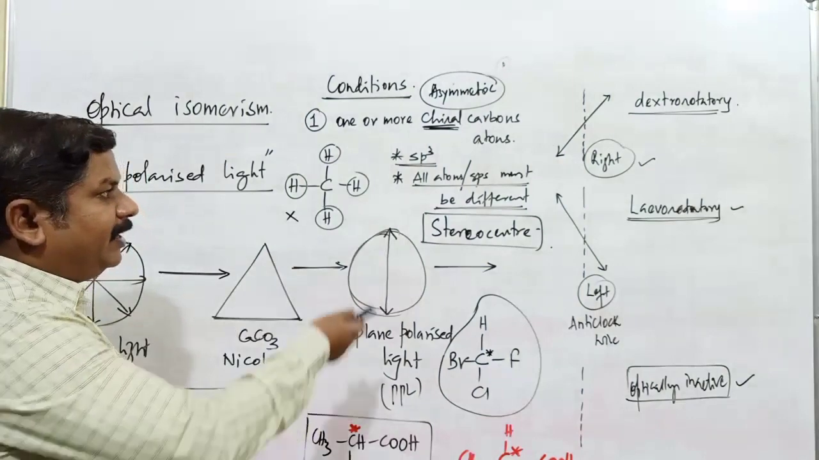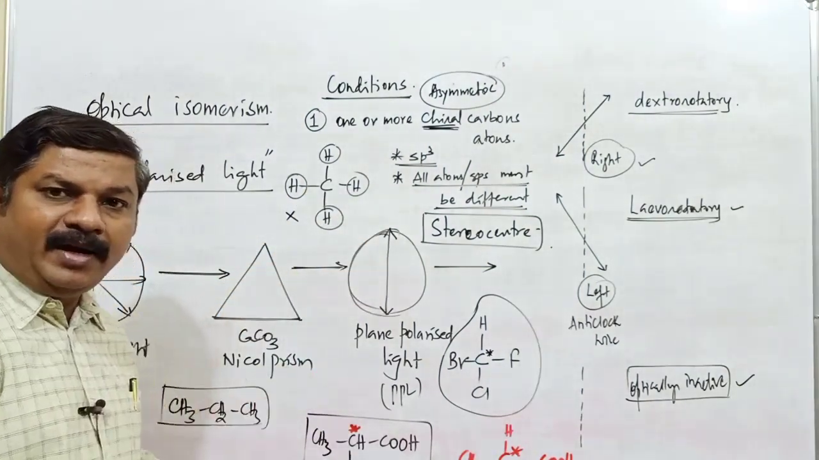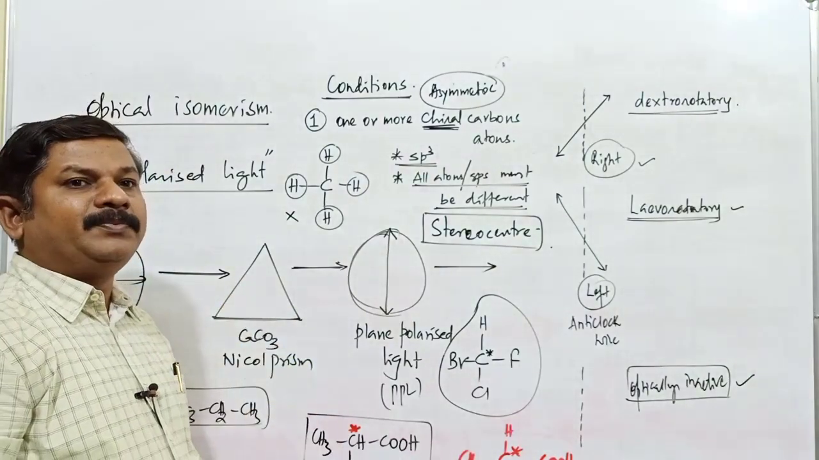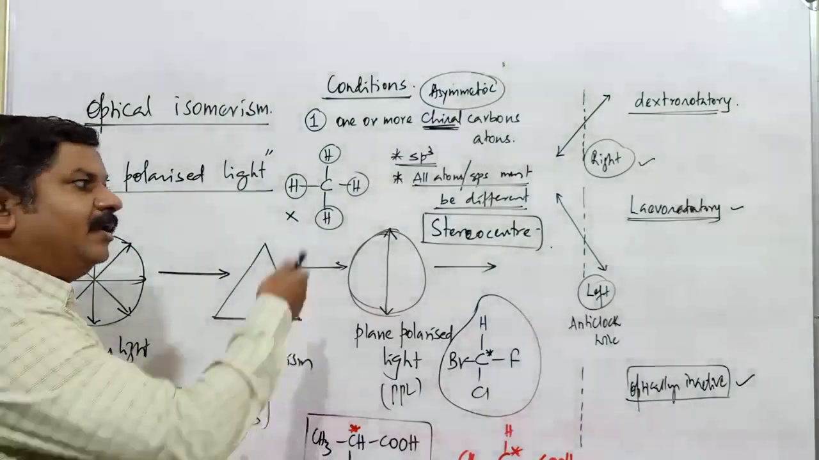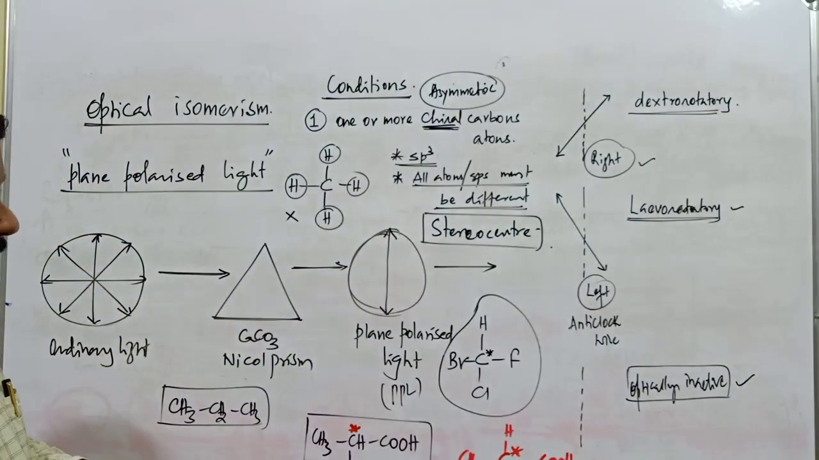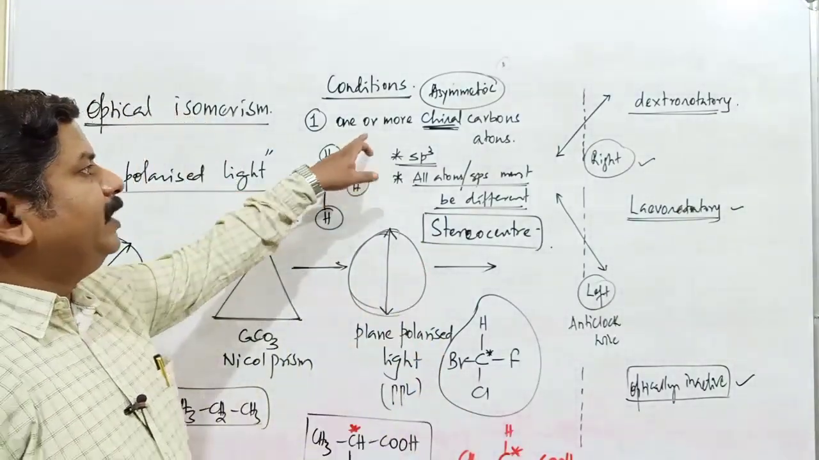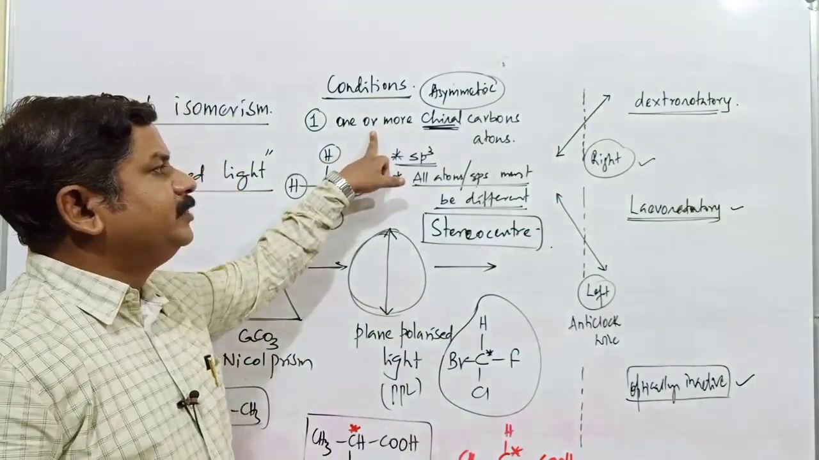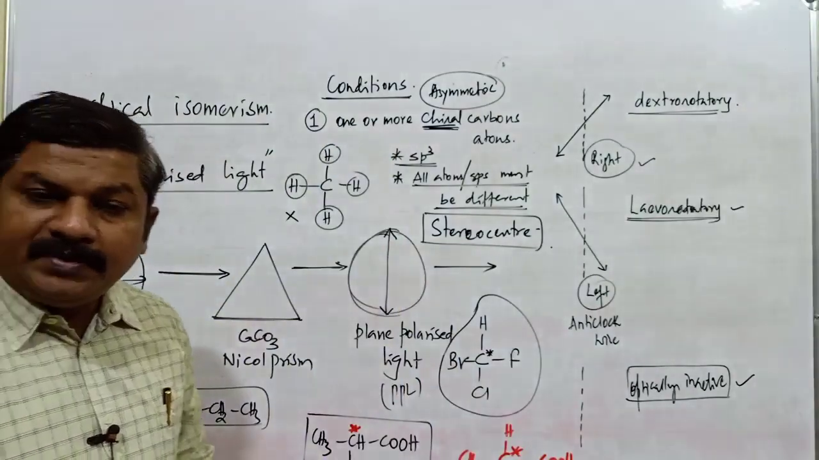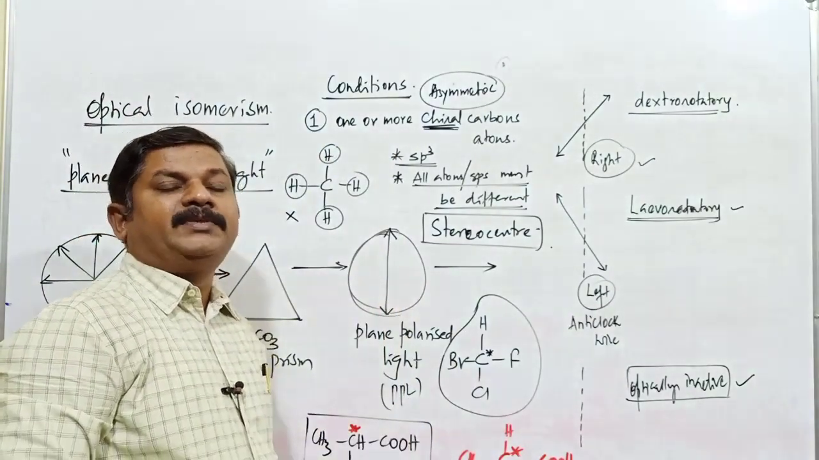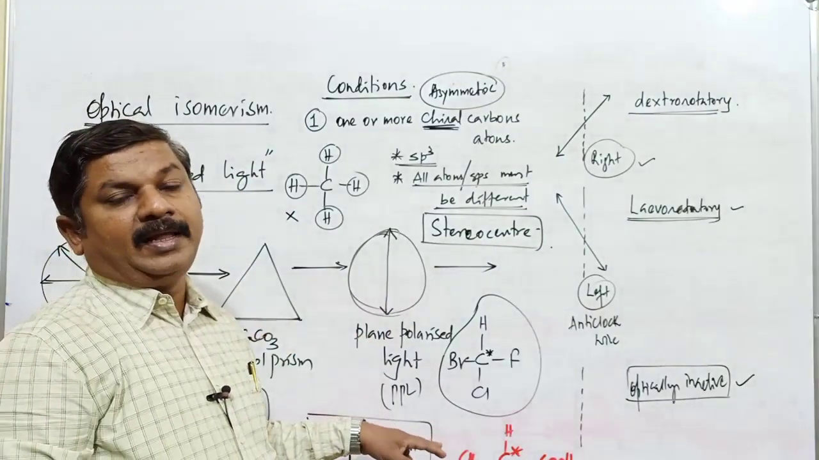In the next class we will continue with the next condition to exhibit optical activity, that is plane of symmetry or center of symmetry of the corresponding compound. Wherever there is no plane of symmetry or center of symmetry, such compounds can exhibit optical activity. This is not the only condition to exhibit optical isomerism. In addition to this, one more condition, the absence of a plane of symmetry and absence of a center of symmetry in the molecule, is a necessary condition to exhibit optical activity.